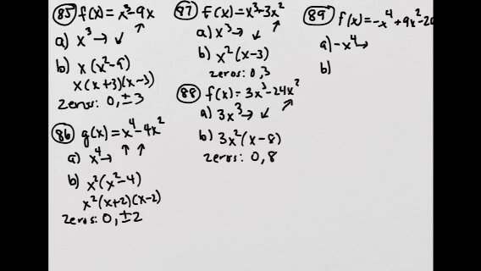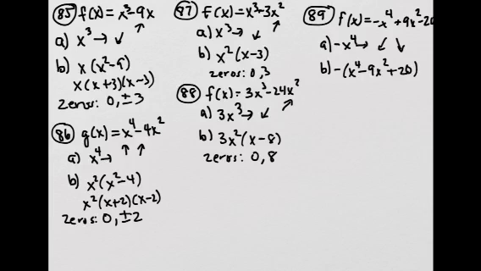Okay, for 89, the leading term is negative x to the 4th. So this one has an even degree with a negative leading coefficient. So this one has both the left and the right going down. Okay, I can factor out a negative. So notice the signs change because I'm factoring out a negative 1 from each term.